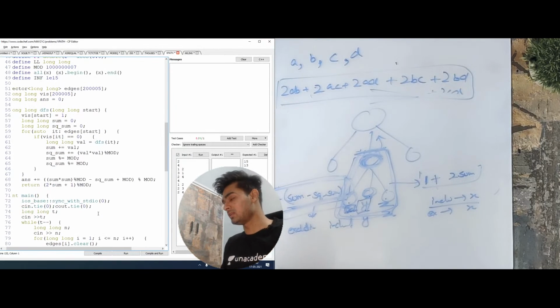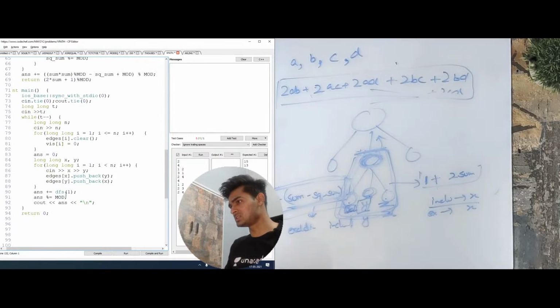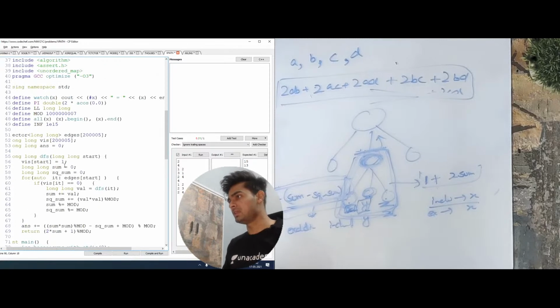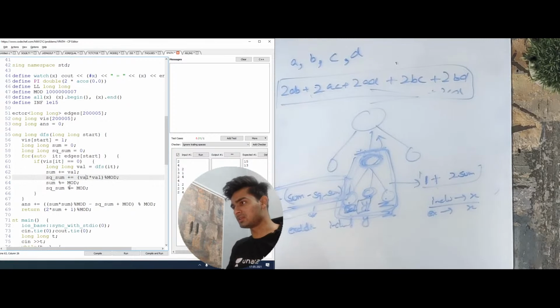Okay, so let's see what I am doing. There is nothing much here, I'm just pushing all the edges and everything, and in the end I'm calling a DFS from 1. When I call this DFS, whenever I get a value, I add it to the sum, and I also calculate a square sum, which is nothing but value times value. Then I calculate the mod of these values.